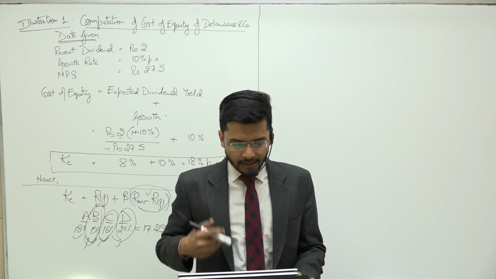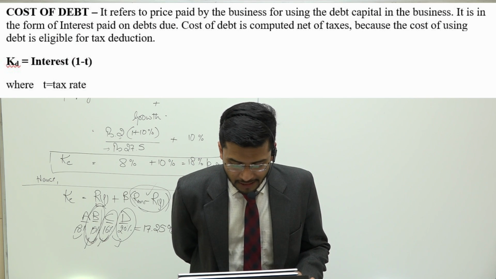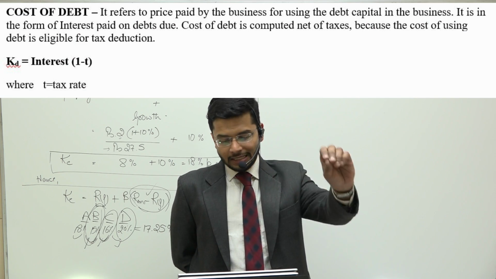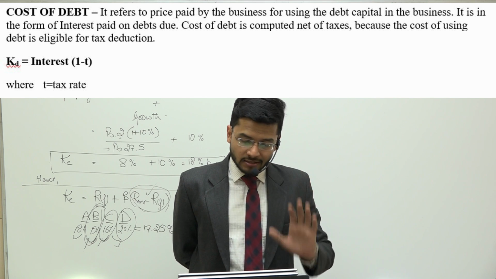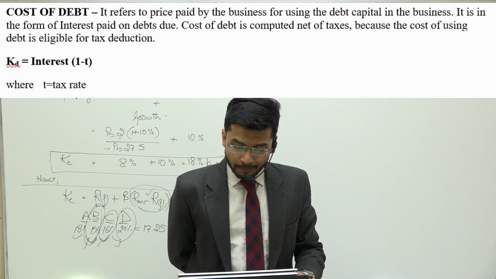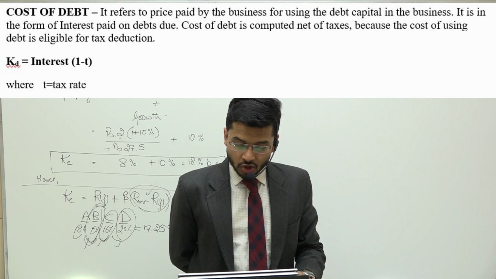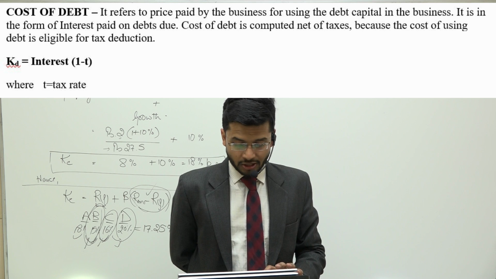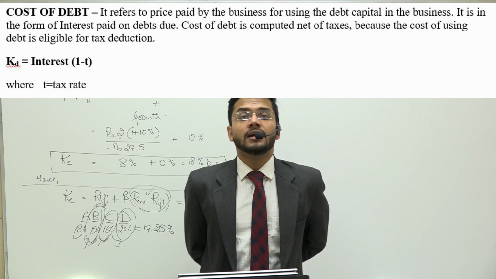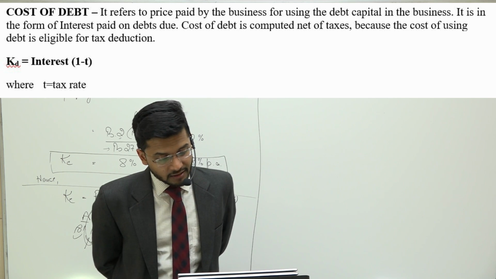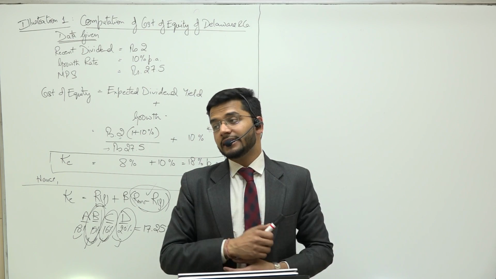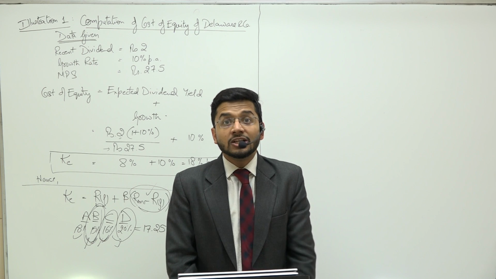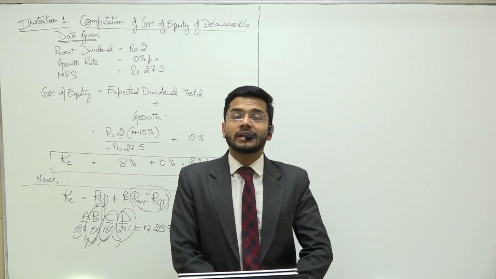And the cost which we have to bear for using that debt is known as cost of debt. It refers to the price paid by the business for using debt capital in the business. It is in the form of interest paid on debts due. Cost of debt is computed net of taxes because the cost of using debt is eligible for tax deduction. Now, as we all are aware, interest cost is eligible to be deducted for tax payments.